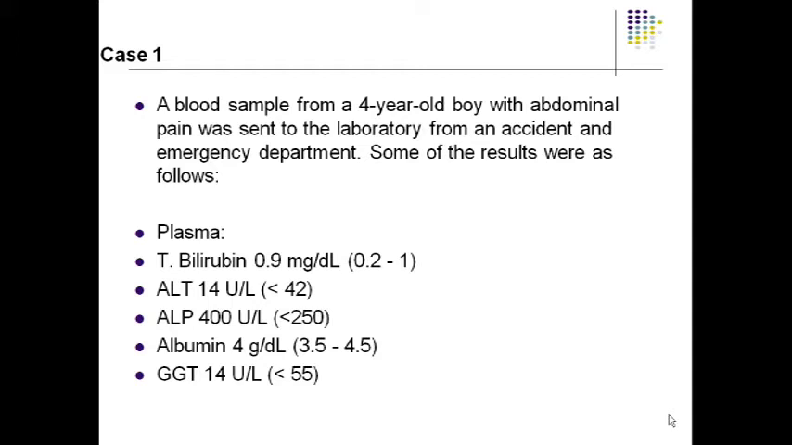A blood sample from a 4-year-old boy with abdominal pain was sent to the laboratory from an accident and emergency department. Some of the results were as follows. The total bilirubin is 0.9, ALT 14, ALP 400, albumin 4 gram per deciliter, GGT is 14.